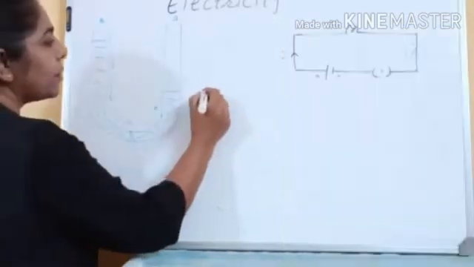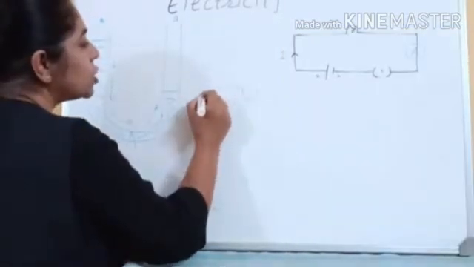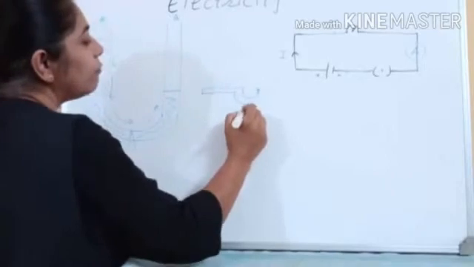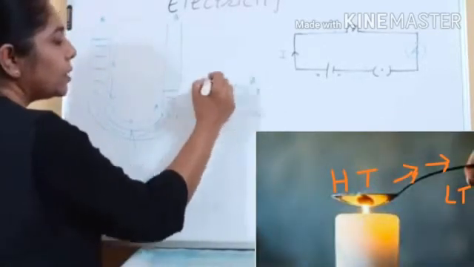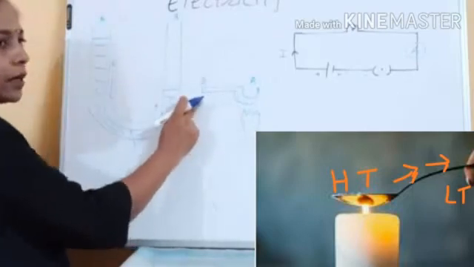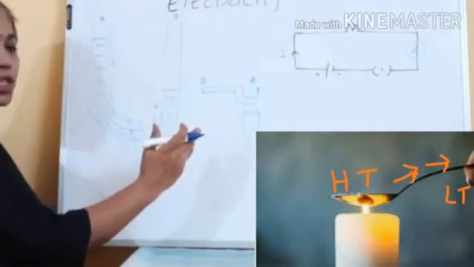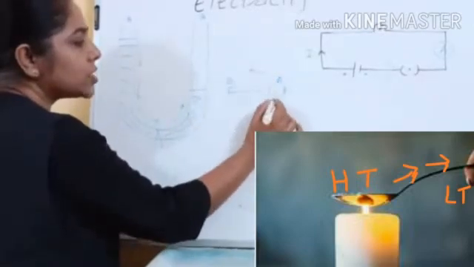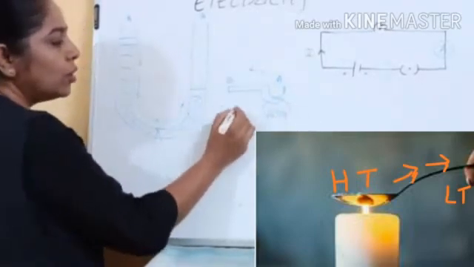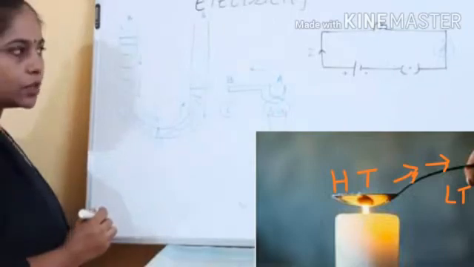Take another example. Take a spoon. Just hold it on the flame. After some time, this portion B or handle will become hotter. Means the heat flows from the high temperature region to the low temperature region.